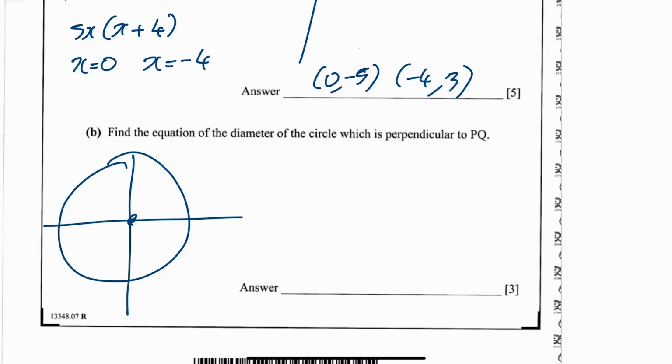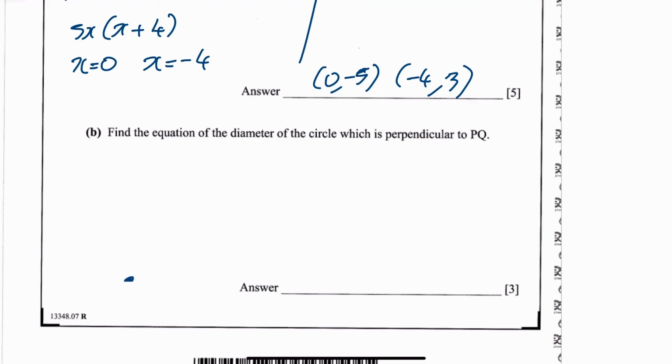You've now found that one of our points is 0, minus 5, and the other one is minus 4, 3. So minus 4, 3 is here. You want to find the diameter which is perpendicular to them, and it goes through the origin as well. So that's really what you've got.